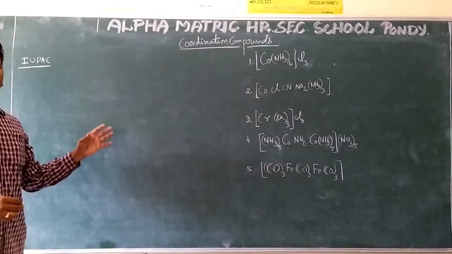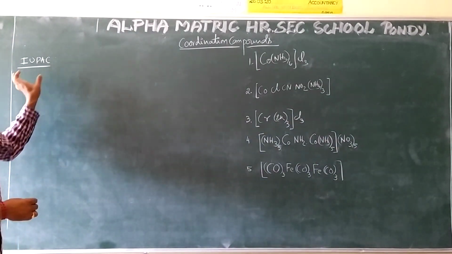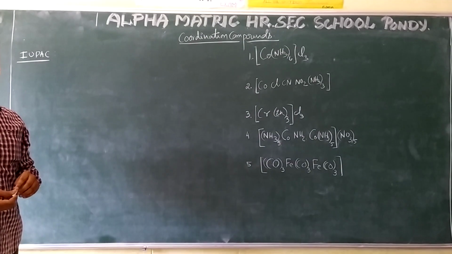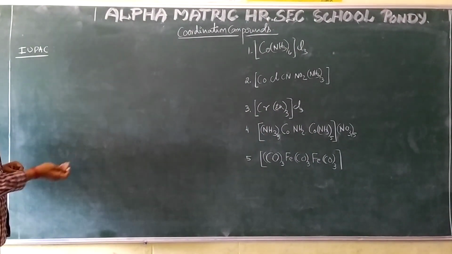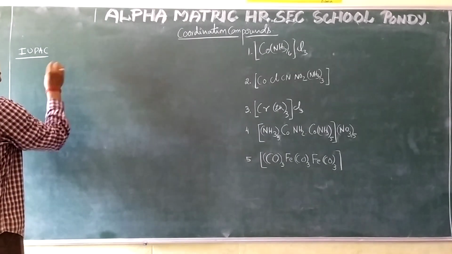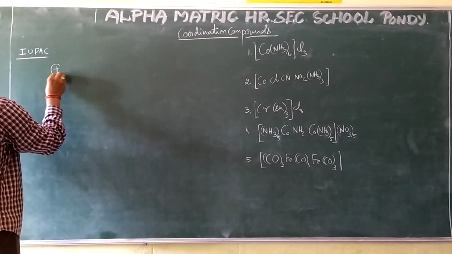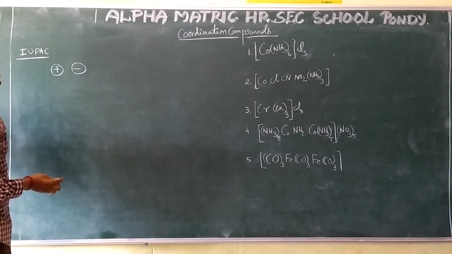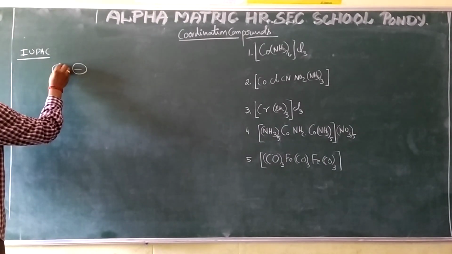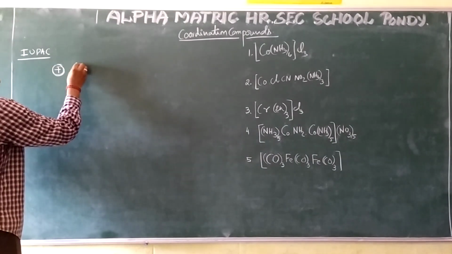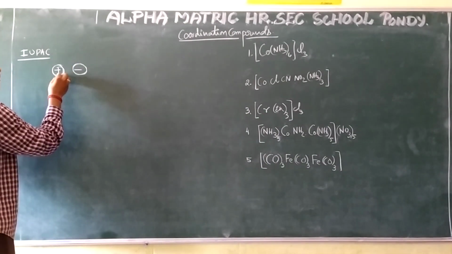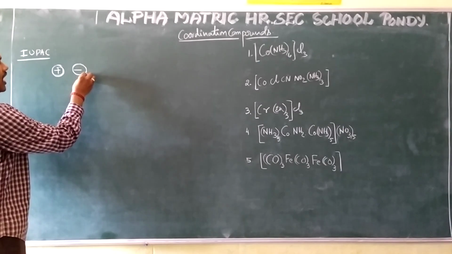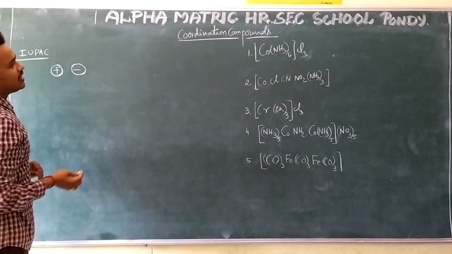In this video, we are going to discuss the IUPAC names of coordination compounds. While writing the IUPAC name, a coordination compound is one type of salt. A salt contains one cation and one anion. While writing the name, the cation should always be written first, then the anion. Sometimes the cation may be the complex, sometimes the anion may be the coordination complex.